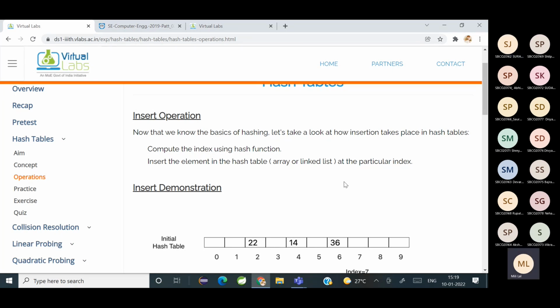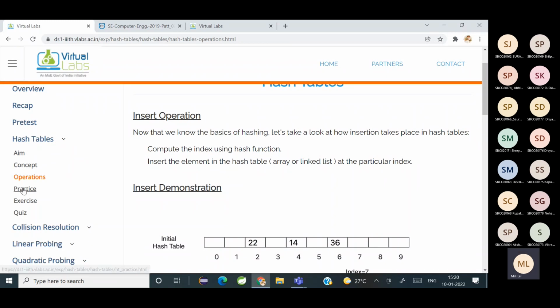What about others? Have you all understood? Yes. Okay, now, excuse me, ma'am. Yes. What if I want to insert an element 42? Yeah, that will result in a collision. That we'll see later on. Then we'll have collision resolution techniques. Can you see collision resolution? Yes. Okay, so that we'll see later on. This is just the basic.